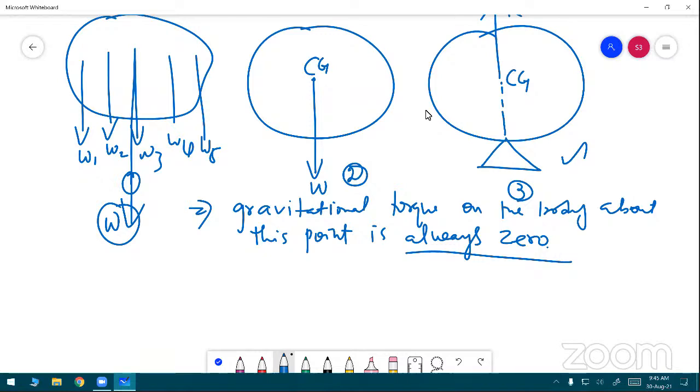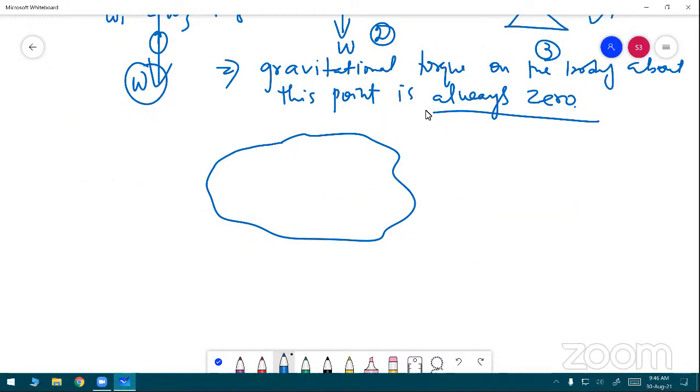I want to determine the center of gravity of an irregularly shaped body. Just take one cardboard. See, consider one point mass M1, and another point mass, this is M2.